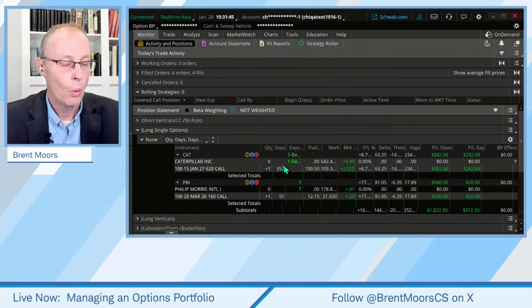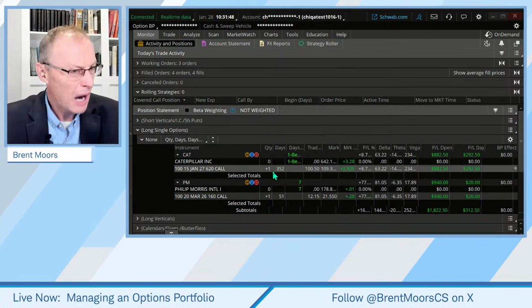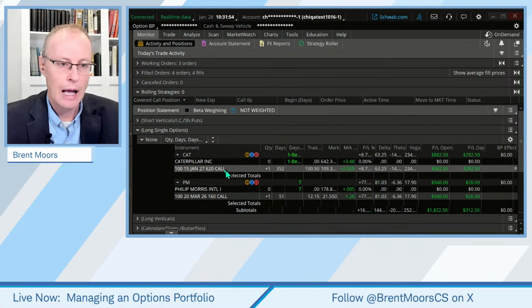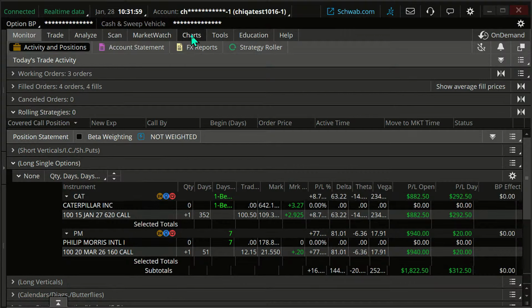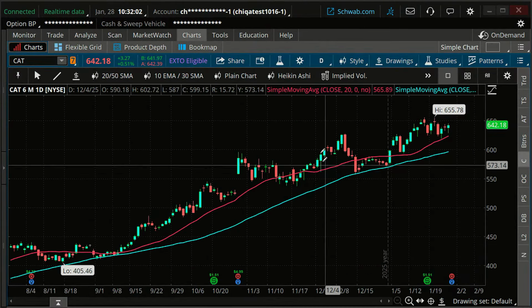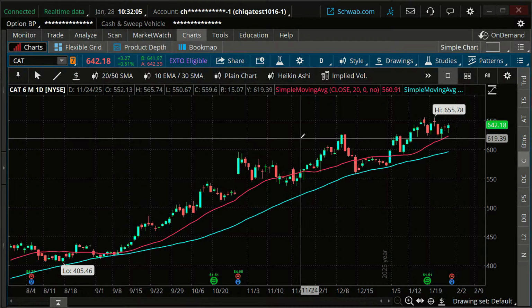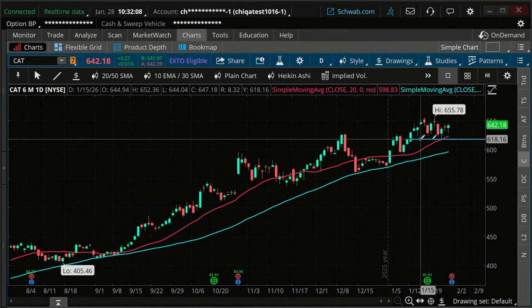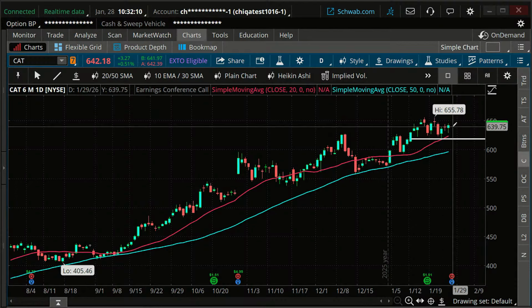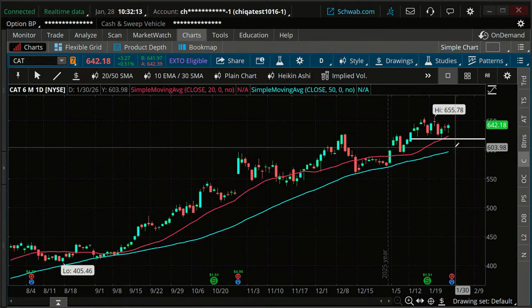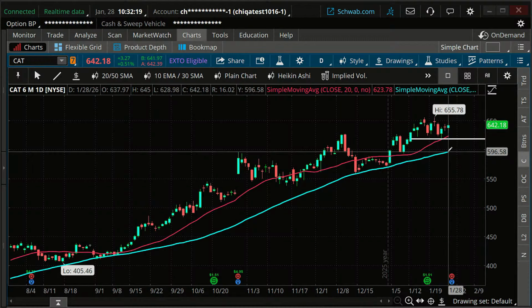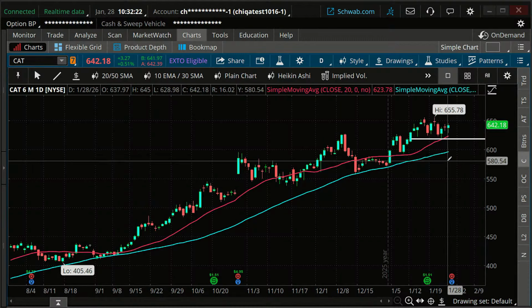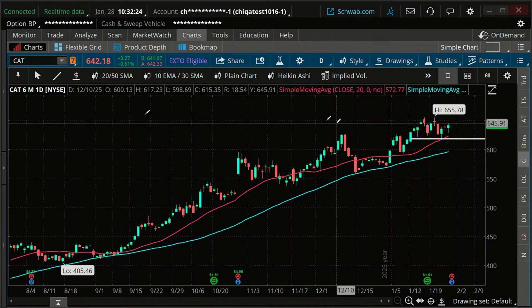Okay, now, would it make sense to add a stop to this? Probably, right? So we're going to add a stop to this. So let's look at Caterpillar. So here's Cat. And I'm going to say, look, we have a bounce here. I don't want to be too tight on my stop. This is intended to be a little bit of a longer term trade. So even if we have a bad earnings and it goes down here, I'm going to stick with it. But if it goes down far enough, below this is our 50-day moving average. We'll give it a little wiggle room, maybe 580. We're going to look to get out of this trade.